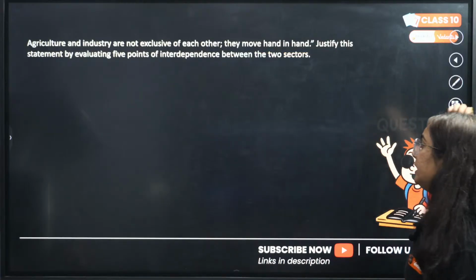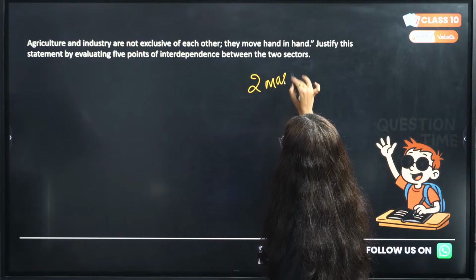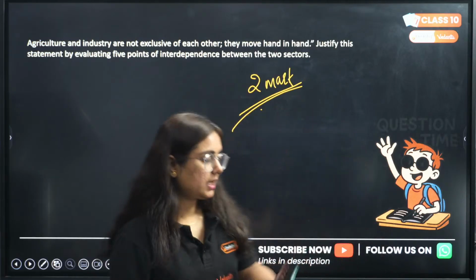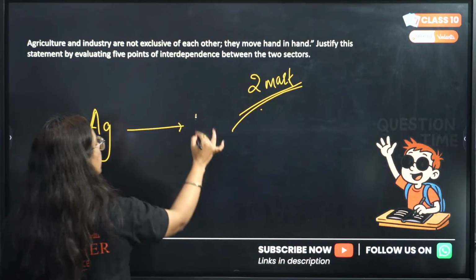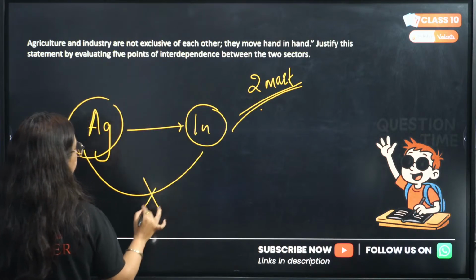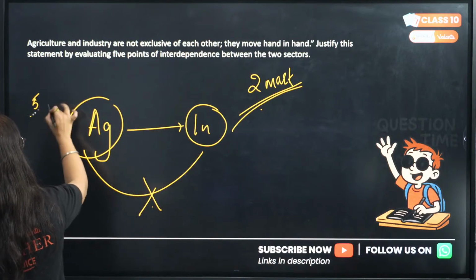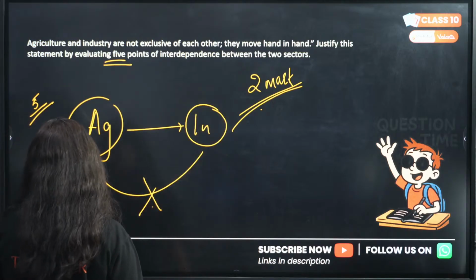Very good. Agriculture and industries are not exclusive. Very important 2-marker question. Agriculture and what? Industry. Agriculture and industries are not exclusive to each other. Okay, give 5 points of interdependence. I have asked so much. However, it is an important 2-marker question.